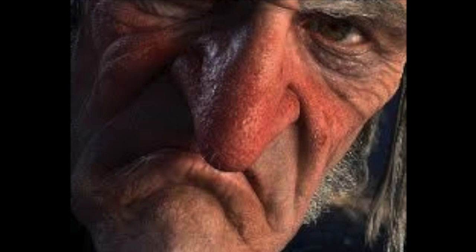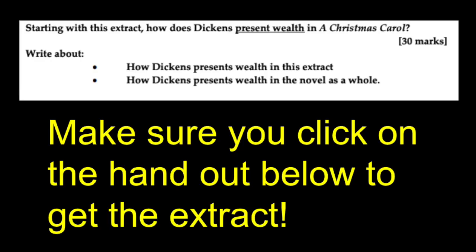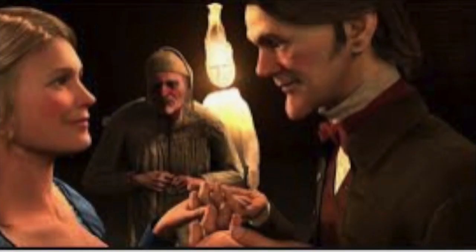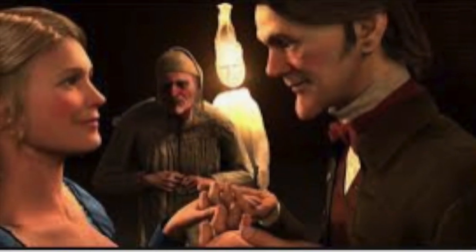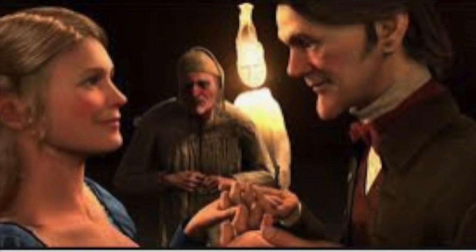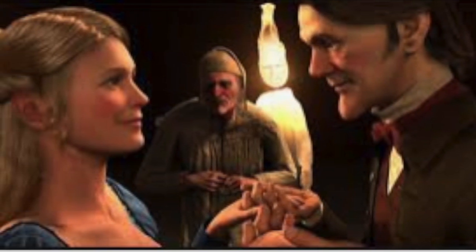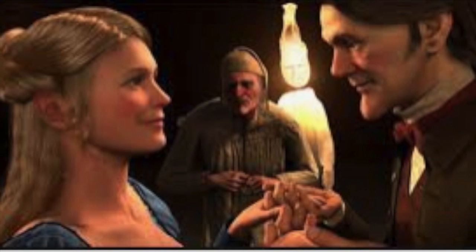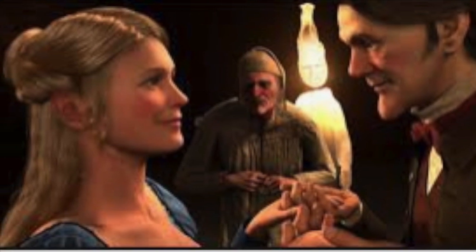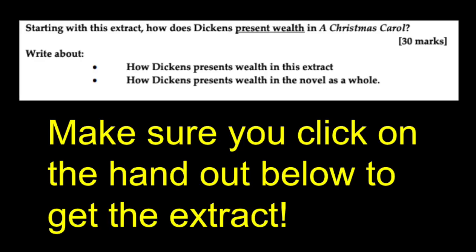And the question we're going to look at is this. Read the extract from Stave 2 of A Christmas Carol, then answer the question that follows. In this extract, Scrooge sees Belle leave him. Belle is Scrooge's ex-fiancée, and this is the penultimate memory of Scrooge's encounter with the ghost of Christmas Past. Very difficult memory for him. A very difficult memory. And the question is: starting with this extract, how does Dickens present wealth in A Christmas Carol?